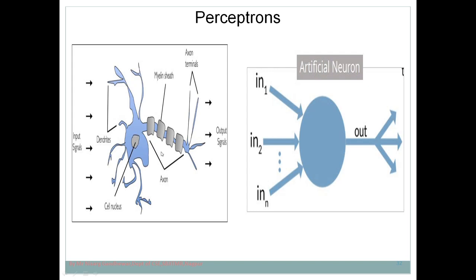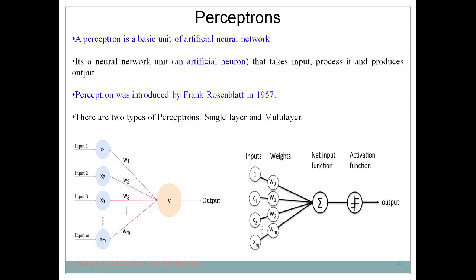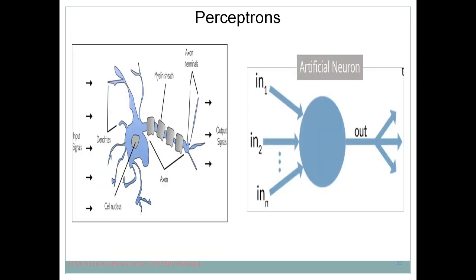input to another neuron, because your brain consists of n number of neurons, and all these neurons are connected with each other. Similarly, in an artificial neural network, n number of neurons are there, and all are connected with each other. That means the output produced by one neuron is given as input to another neuron. So this is the human brain neuron, which has dendrites through which we accept the input. The nucleus is the part which processes the information. The axon is the part of the neuron which provides the output to the next neuron.